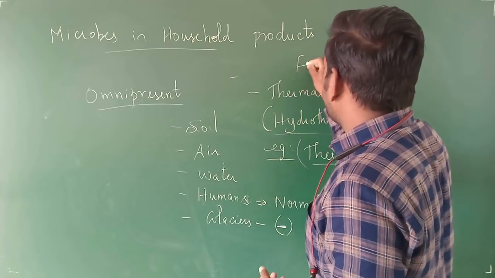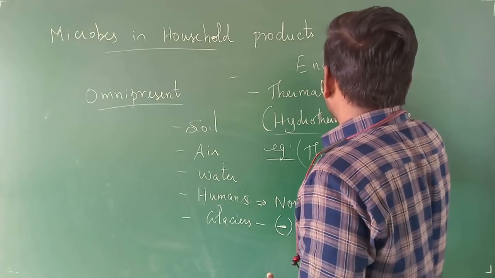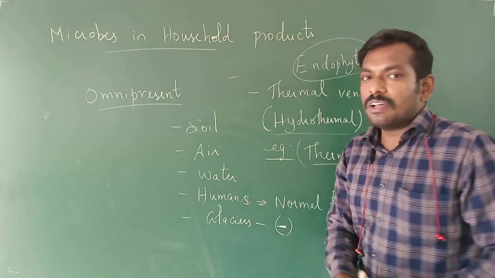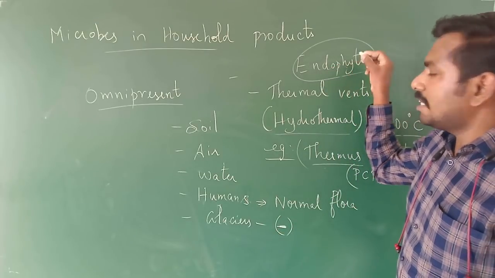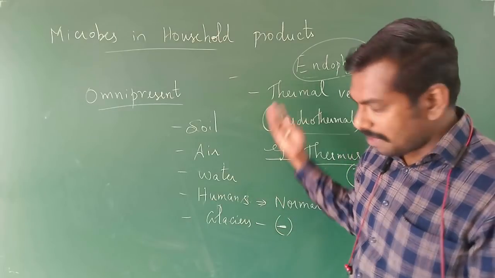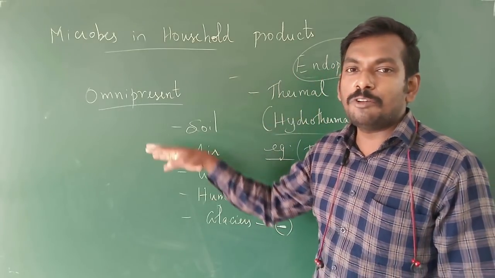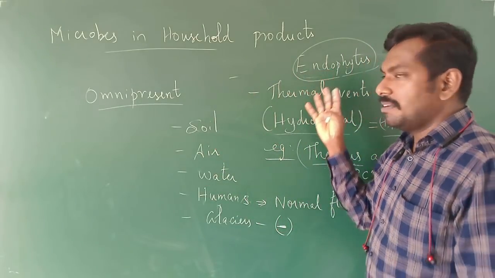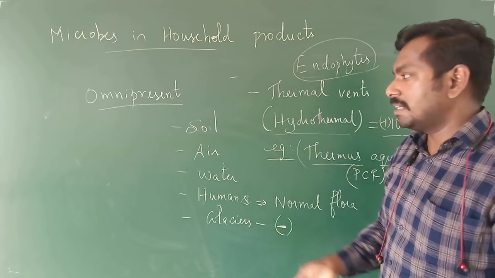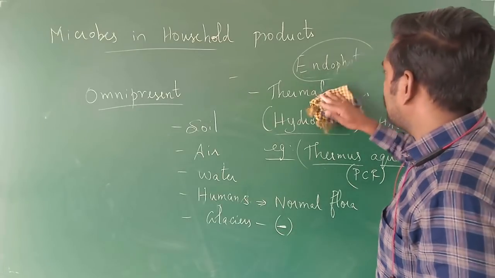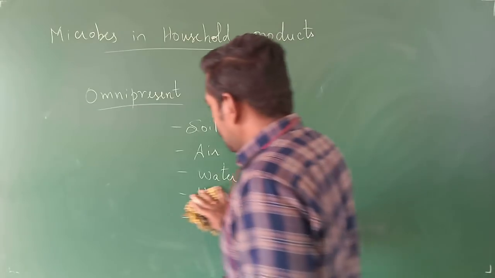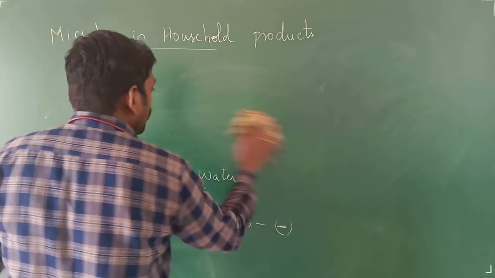Endophytes are the microorganisms which reside inside the plant, right? They will have a symbiotic relationship, or a normal relationship wherein they reside inside the plant of a higher organism, a higher plant or a lower group of plants. We will have the association wherein the plants can be residing. So you can see the microorganisms.